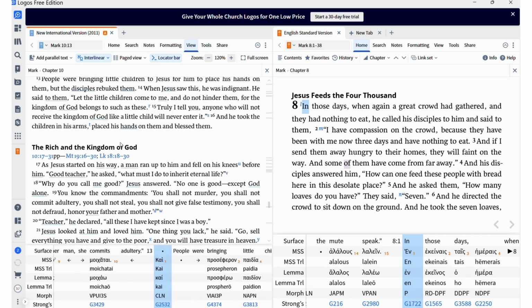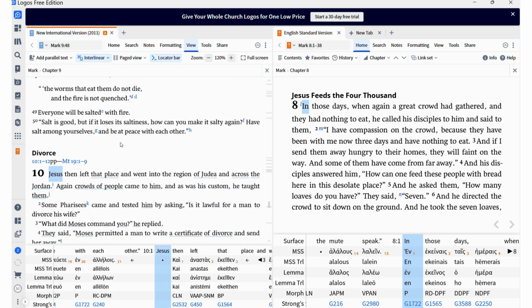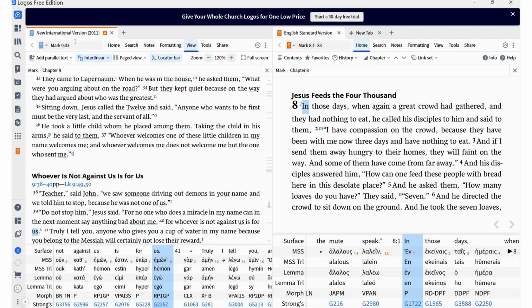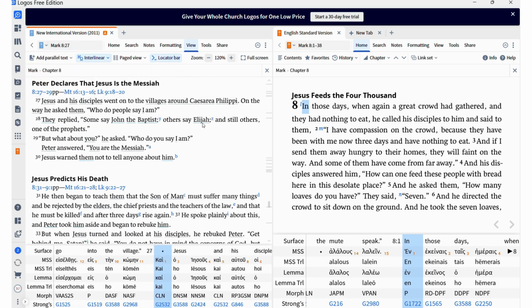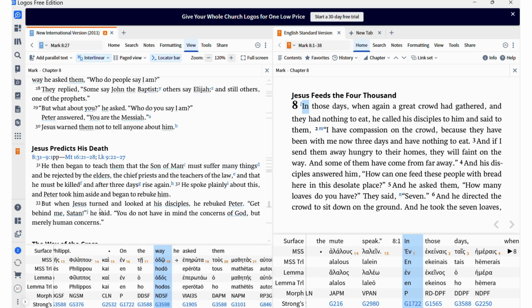So we were at chapter 8, right? Chapter 8. Of course, you can do this. Chapter 8, let's say 27. Okay. Who do you say I am? You are the Messiah. And then he began to teach them that he must be killed. He spoke plainly about this, and Peter took him aside and rebuked him.